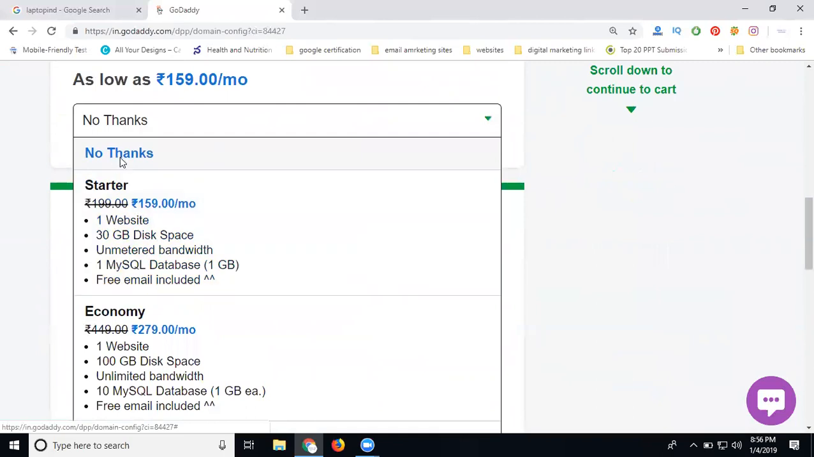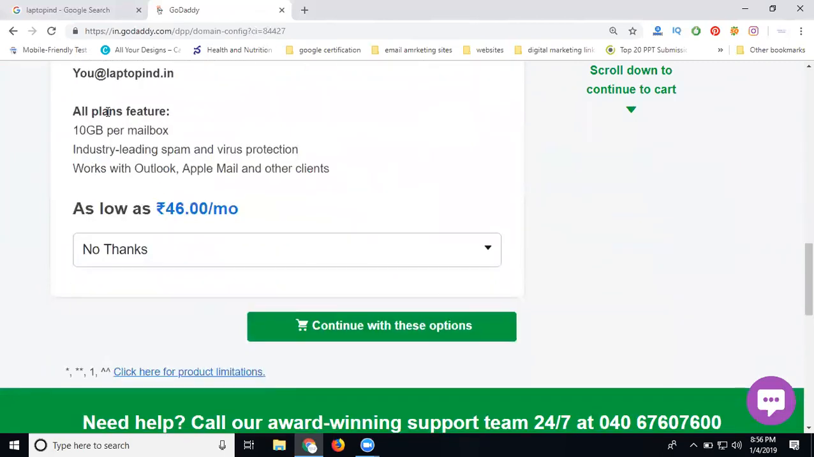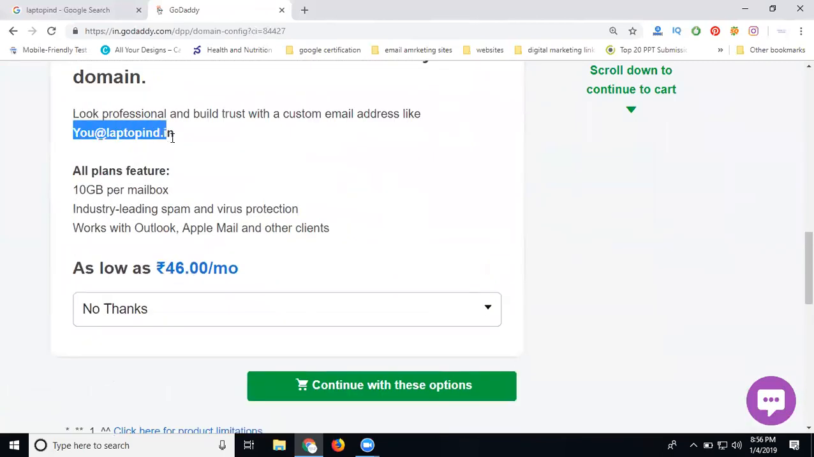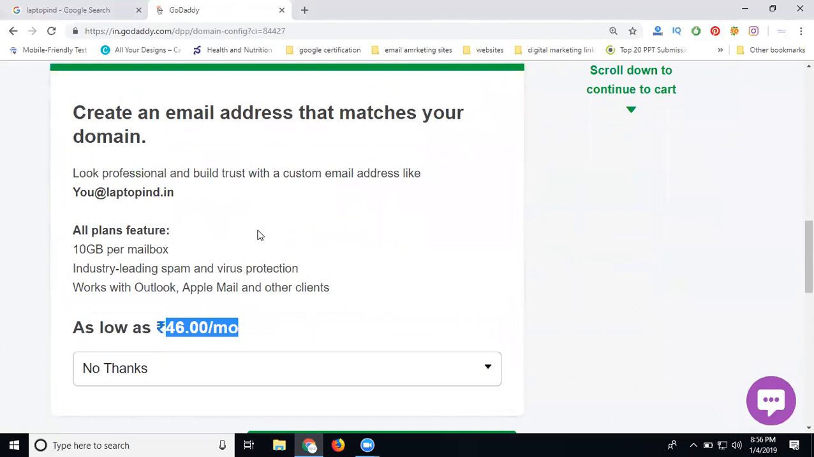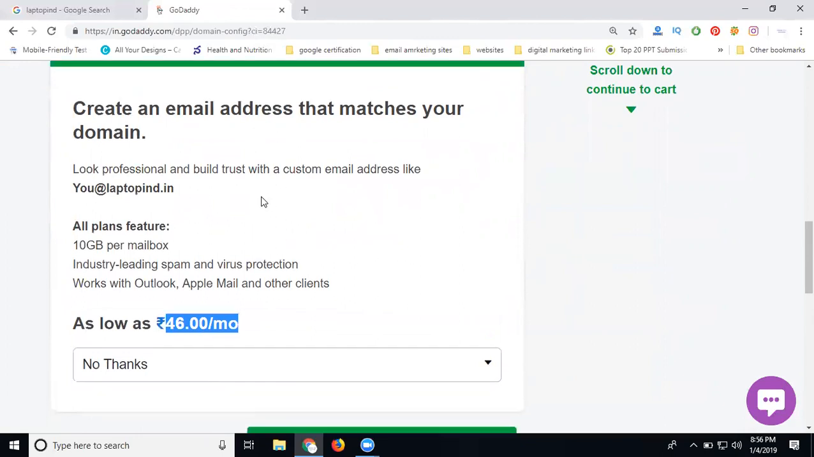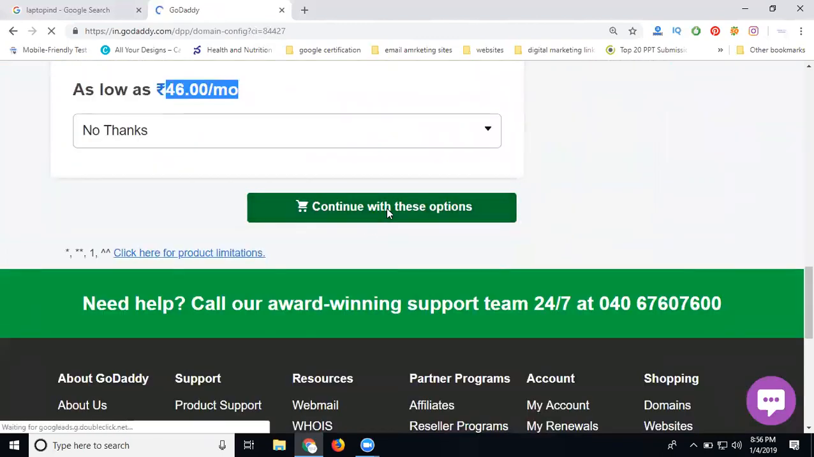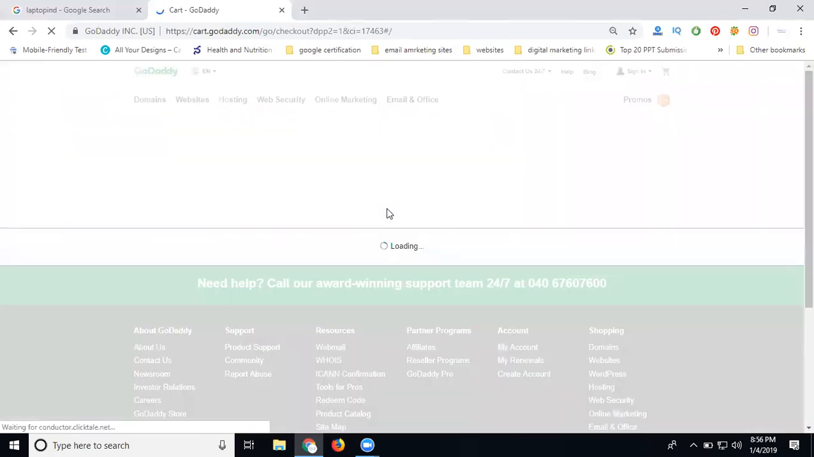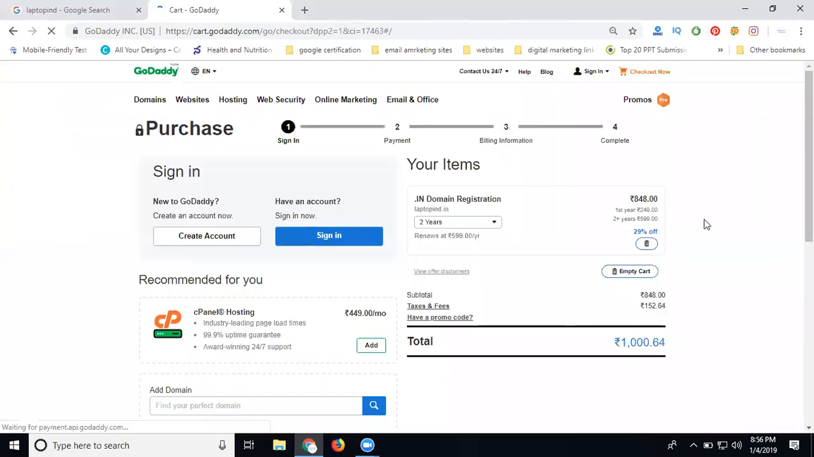Click no thanks. If you require any emails, each email will cost 40 rupees per month. Is it clear? Any domain name purchase asks three questions: your business protection, hosting, and email address. Click continue. Finally it goes to your card payment.